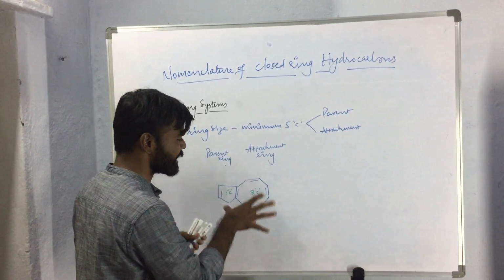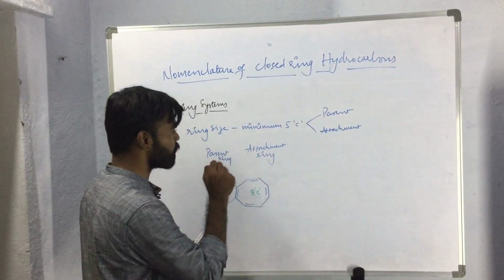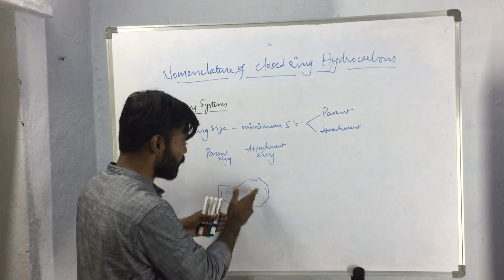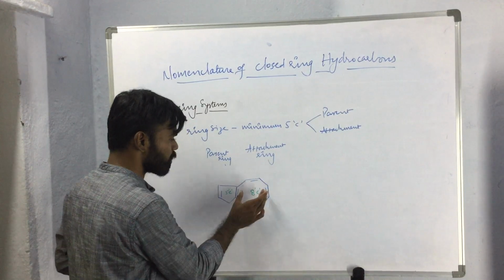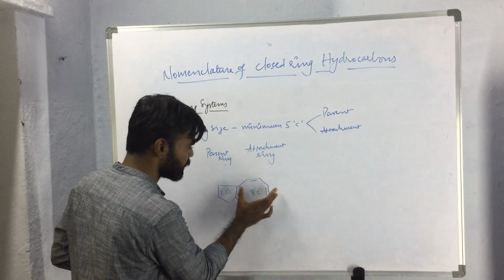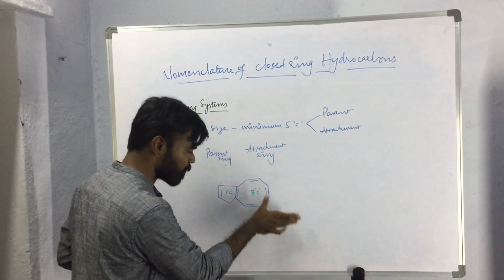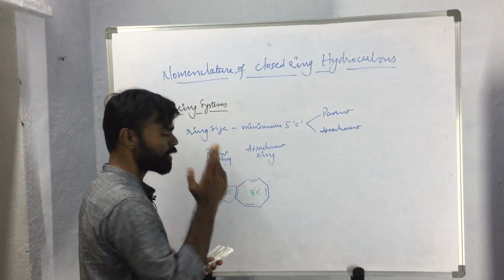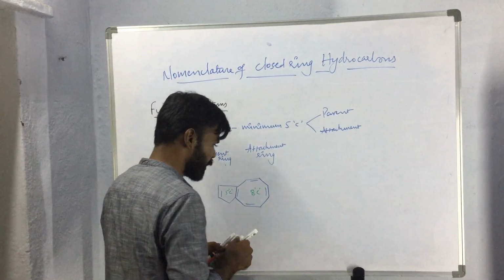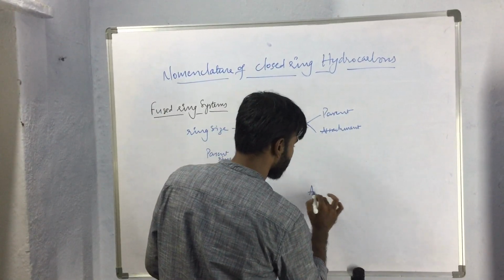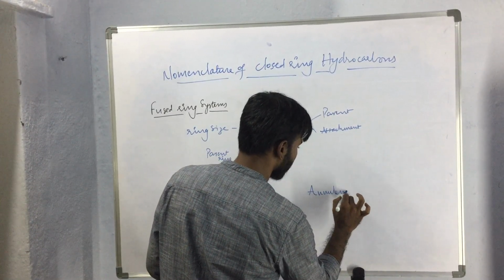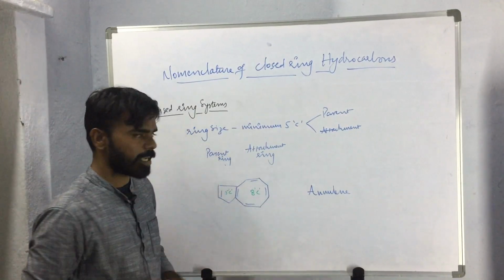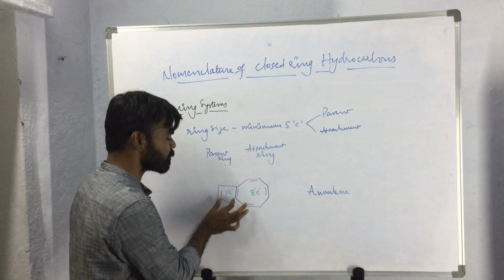So while selecting the parent name, based upon this, if the parent ring has 8 or more carbon atoms and the attachment ring has 5 carbon atoms, then the parent name will be azulene. And while selecting the attachment name, we have to consider the attachment ring only.